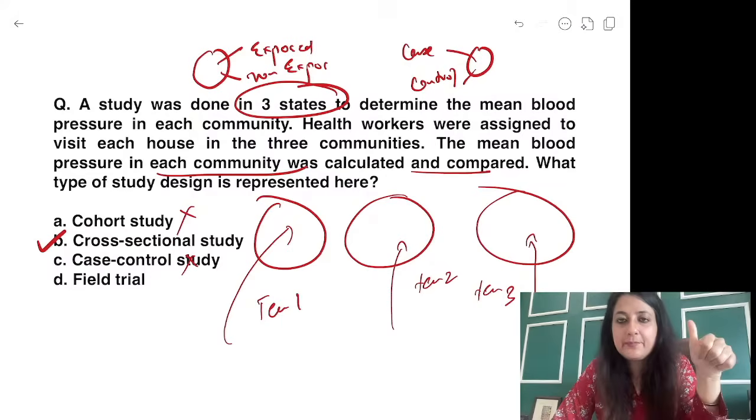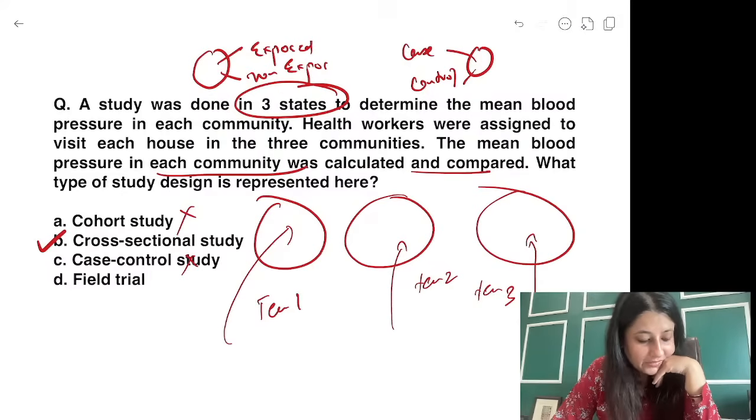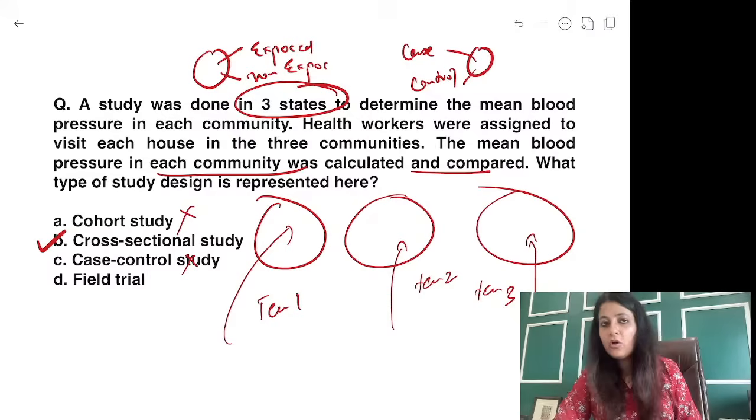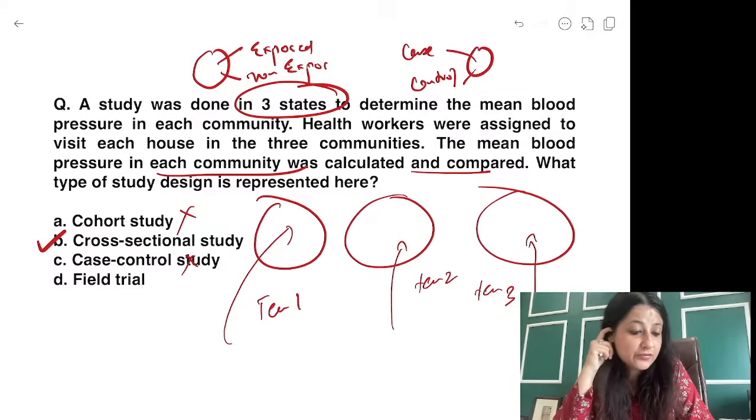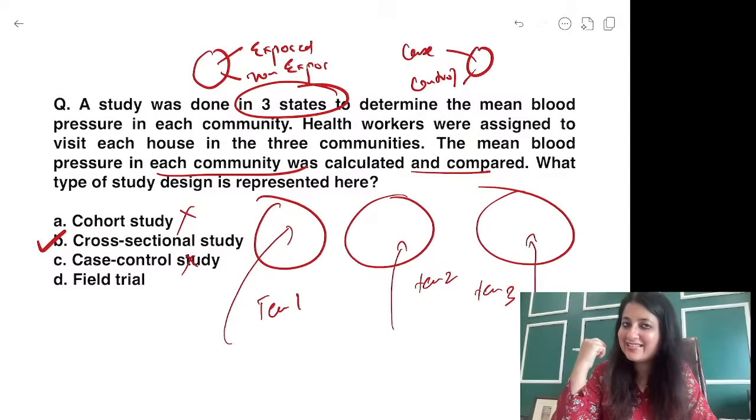Now can anyone tell me which statistical test will you use over here? Your options are paired t-test, unpaired t-test, chi-square, ANOVA. कौन सा statistical test यहाँ पे use करोगे? Paired t-test, unpaired t-test, chi-square test, ANOVA. कौन सा statistical test use होगा यहाँ पे guys? I've come up with one answer. Yashveen, Suvarna, very good guys.